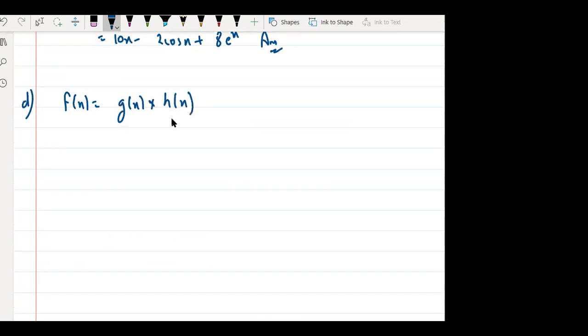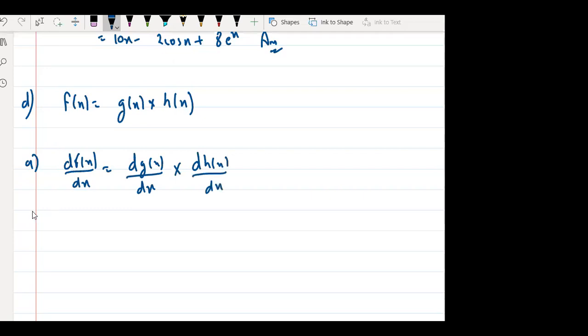Tell me, first one, can I write like this: d of f of x by dx is equal to dg of x by dx into dh of x by dx? Option B, df of x by dx is equal to g of x dh of x by dx.